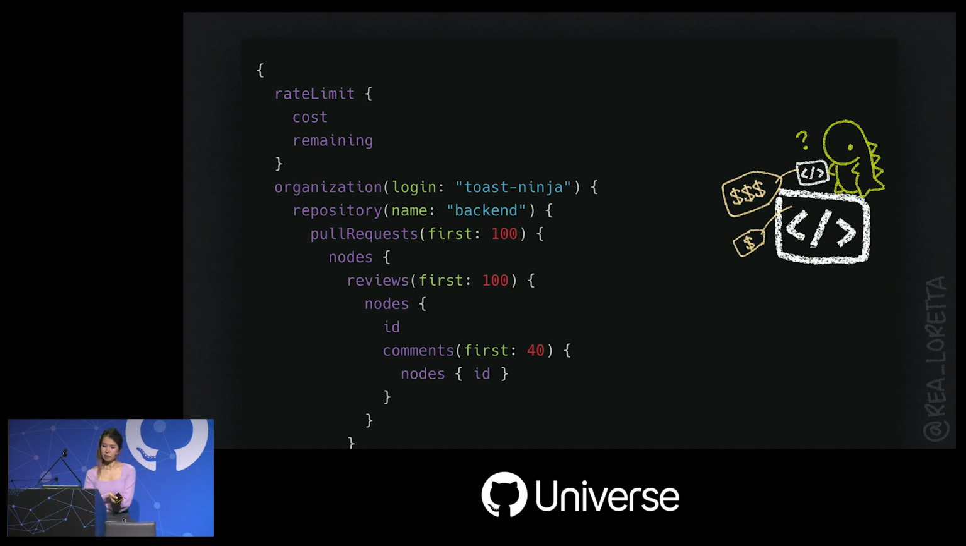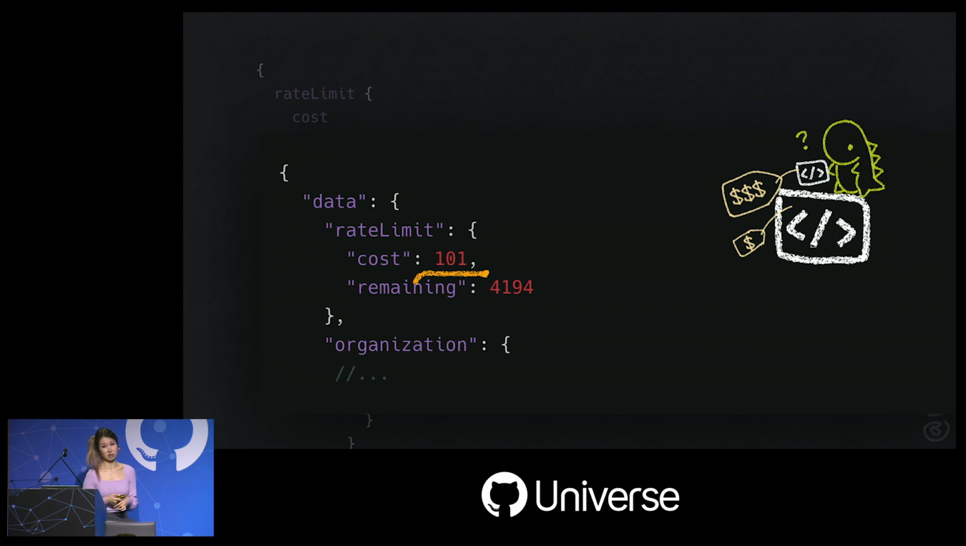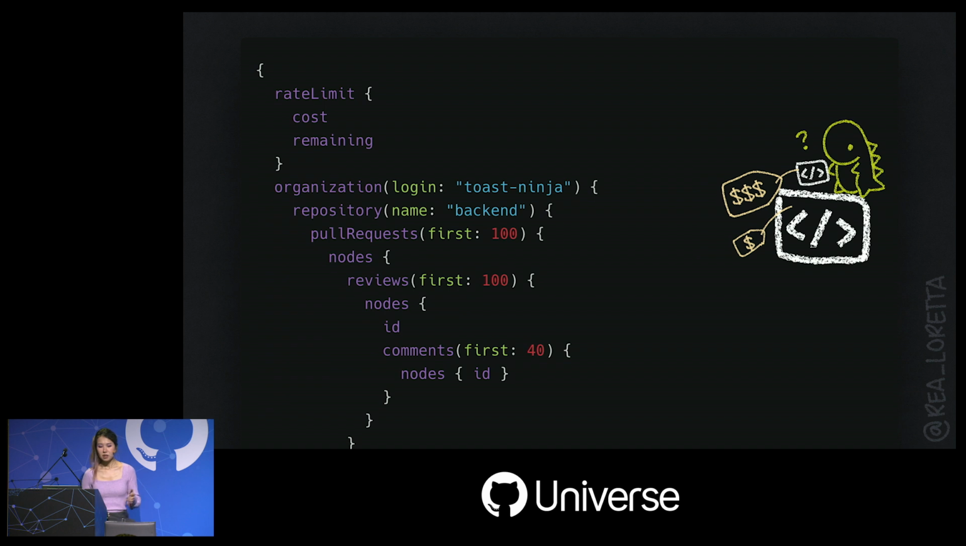Let's consider this query to fetch reviews and comments for every pull request. If we run it as is, the cost is going to be the following, which is a lot. But we can cheat a little. What do we know about this data? If we think about this query, well, it's very rare when a pull request will have more than 100 reviews or more than 40 comments per review. So intuitively, it just seems abnormal.